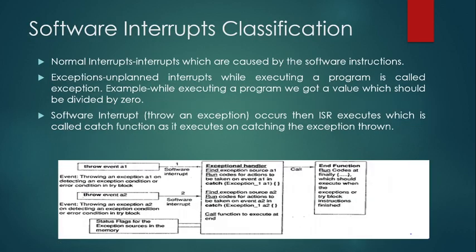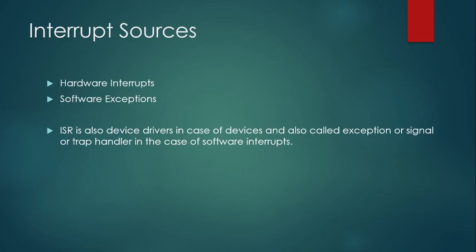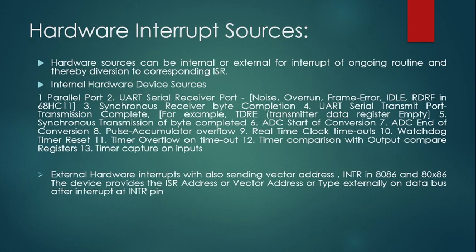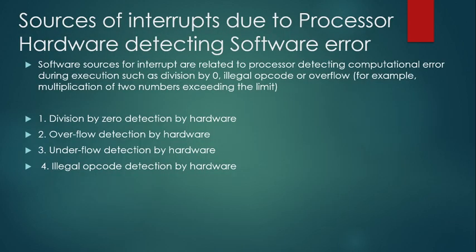Understand that in this section I have told you about the types of interrupt sources, that is, hardware interrupts and software interrupts. In hardware you can again classify them as internal or onboard, external hardware interrupts, and maskable and non-maskable. In the case of processor hardware detecting a software error, the hardware detects these errors, but these are interrupts connected with software that cause a software error.